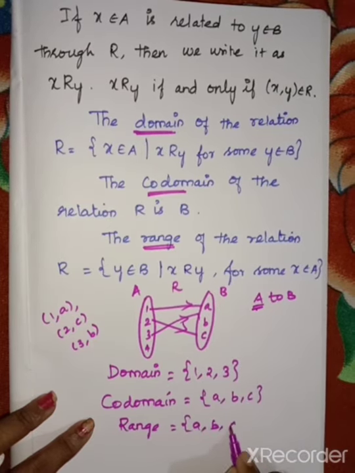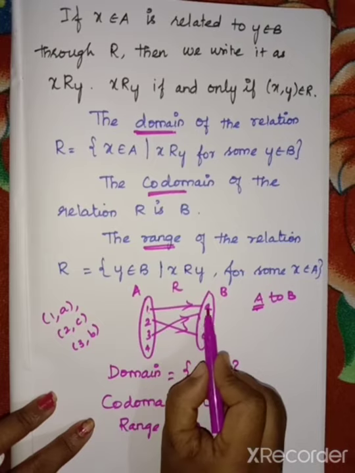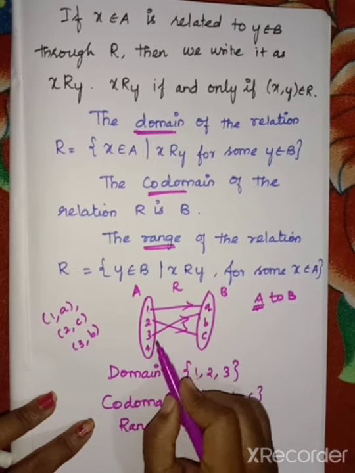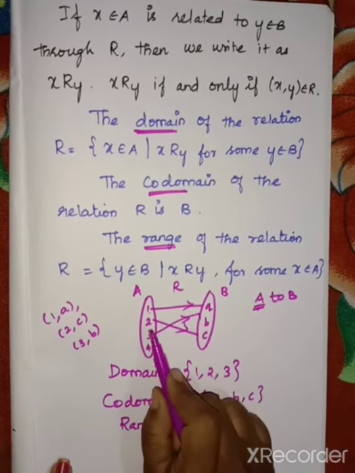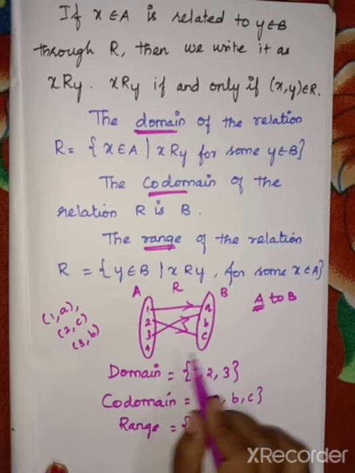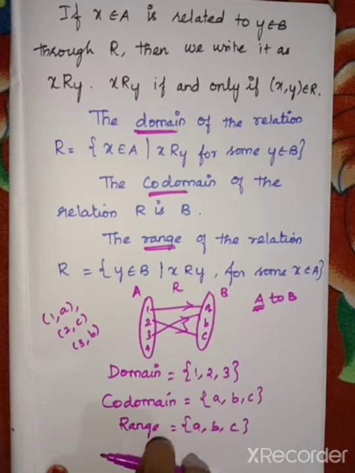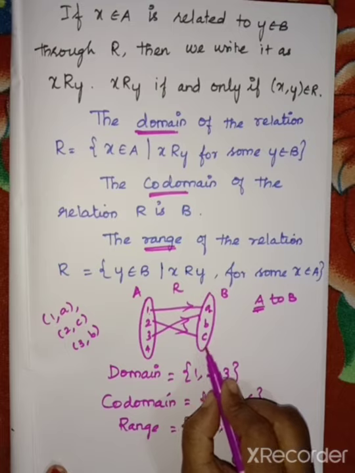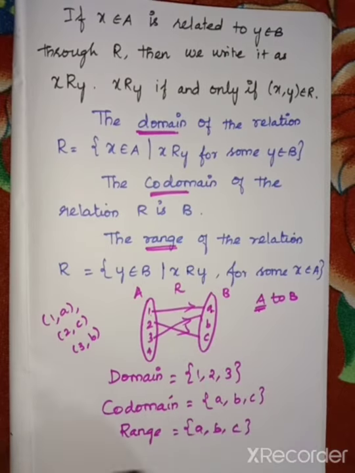A, B, C. Because A is related with 1, B is related with 3, C is related with 2. So you must write only the related ones. That is the range. Suppose here we have a D element without relation, we didn't write it in the range.